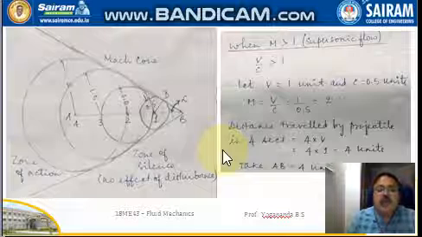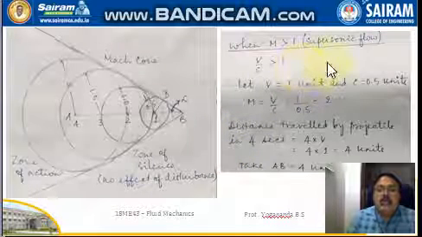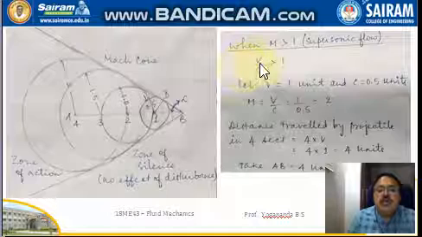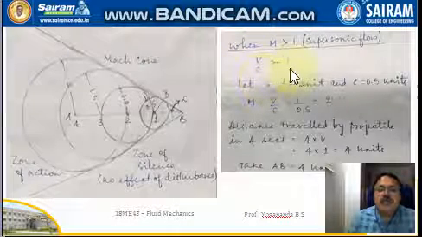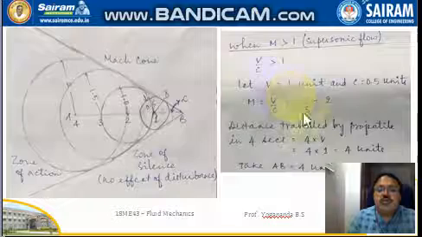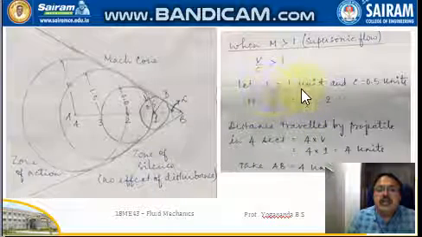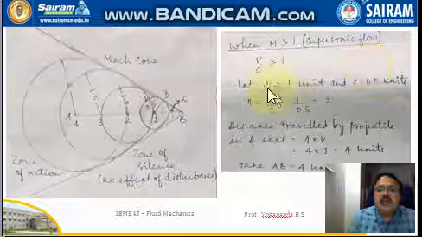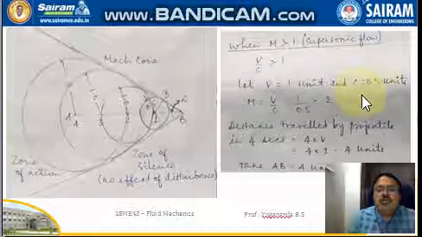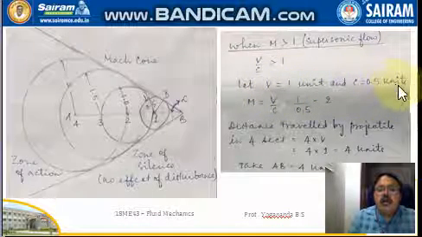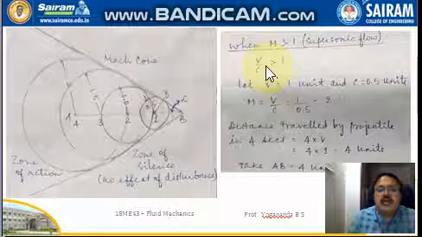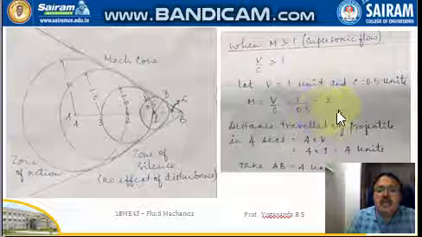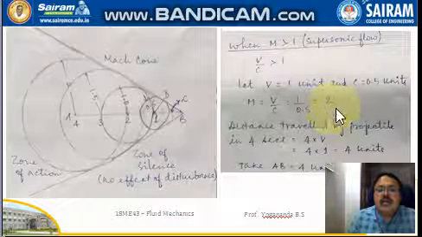Now we have M greater than 1, that is supersonic flow. M greater than 1 means V by C is also greater than 1. So we take V as 1 unit, so V is greater than C. If V is taken as 1 unit, C will be taken as 0.5 units because C is less than V. So M is equal to V by C, and M will have the value of 2.